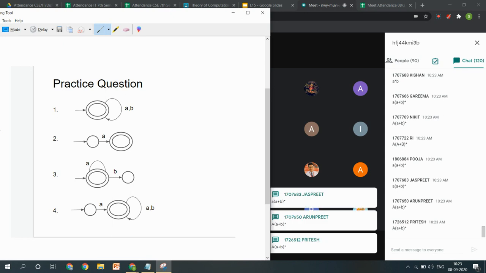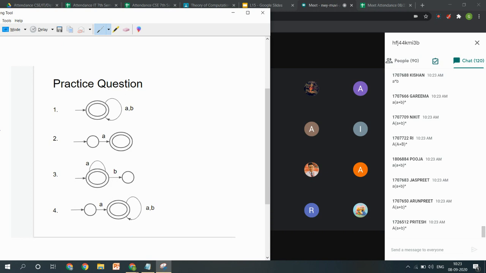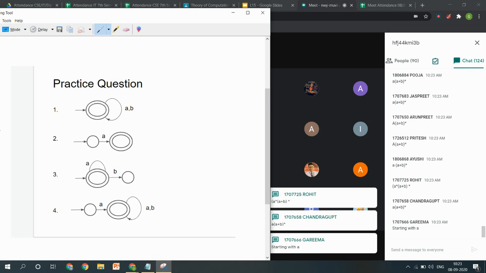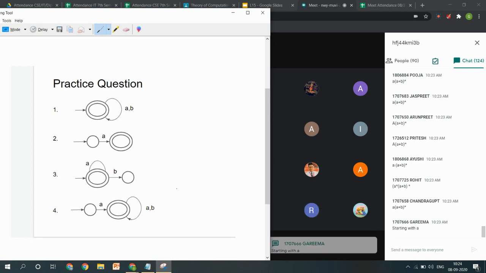What type of language will it accept? Yes, Garima, very good. A language which is starting with A and followed by any combination of A and B. So basically, any language which is starting with alphabet A, that is being followed by this DFA.